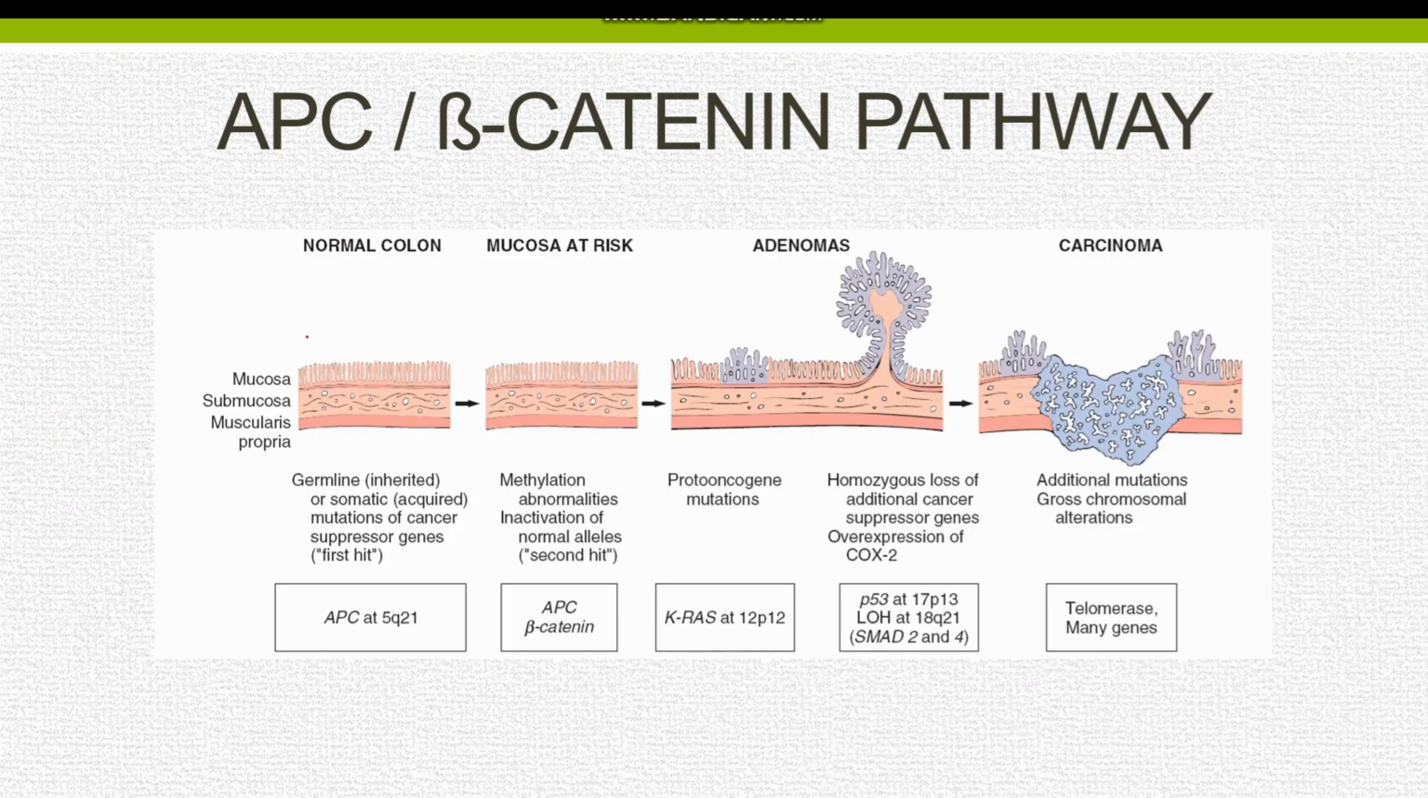So this here is a normal colon which does not carry any mutations. At first, there is the inactivation of the first copy of APC gene, putting the mucosa at the risk to develop tumor. In the next phase, there is the mutation of both the copies of APC genes, and there is mutation of KRAS genes, which result in the formation of the adenoma. Mutations in SMAD2 and SMAD4 genes lead to the formation of a carcinoma.